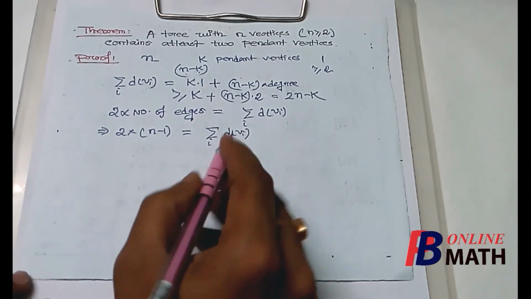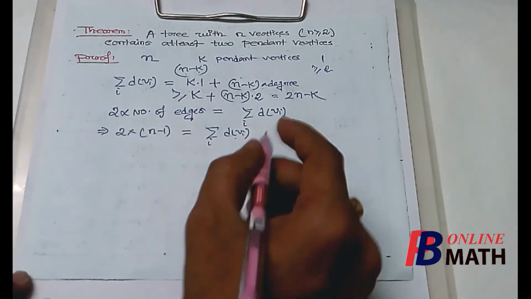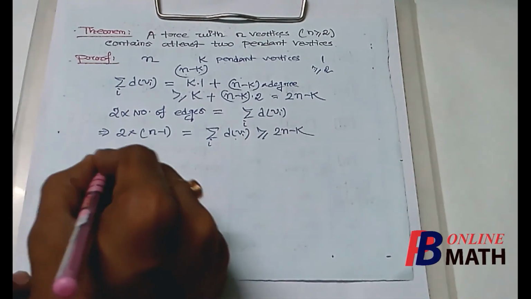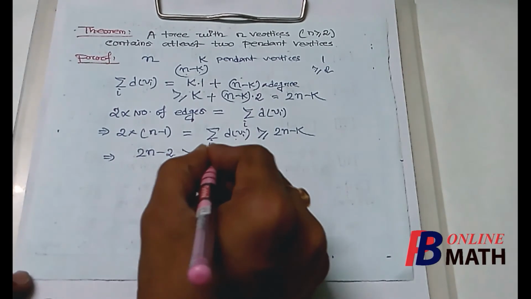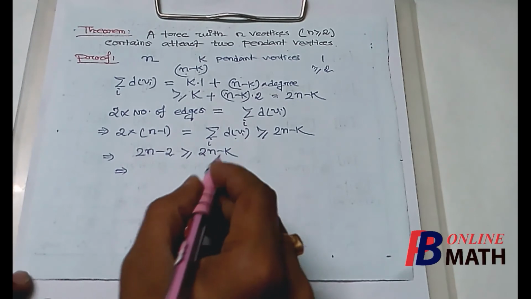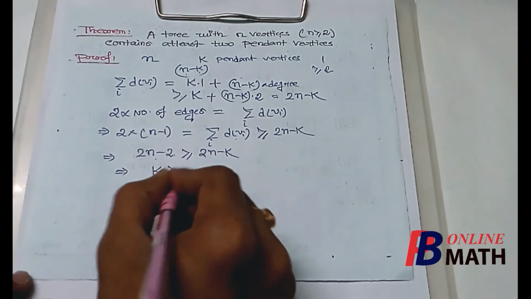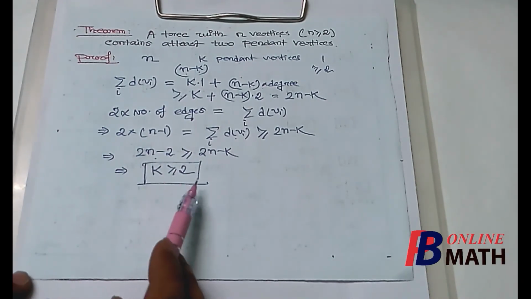And we have already obtained that the sum of the degrees of the vertices is greater than or equal to 2n minus k. From here we find that 2n minus 2 is greater than or equal to 2n minus k. So cancelling 2n, if we take k to the left hand side, then k is greater than or equal to 2. So from here we find that the value of k is at least 2.